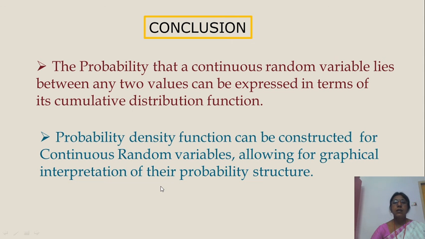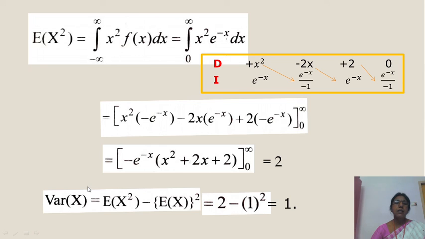In this class we discussed mean and variance for a continuous variable. For a continuous variable, the probability function is known as the probability density function.